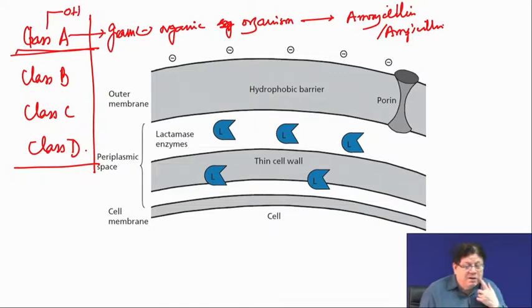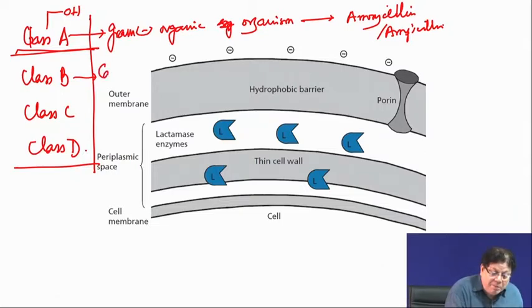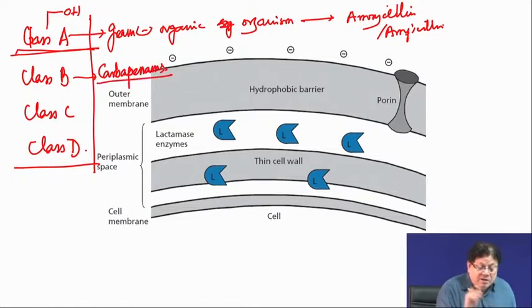Okay. Class B hydrolyzes penicillins, it hydrolyzes cephalosporins, but the most important is that it hydrolyzes the carbapenems. We have not talked about carbapenems, I have shown you only the structure, the skeleton, but carbapenems are powerful drugs which are in the market now.